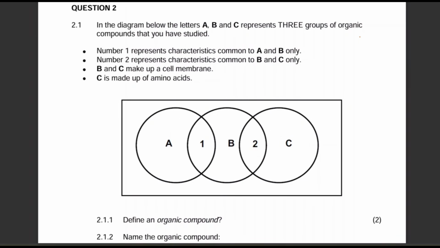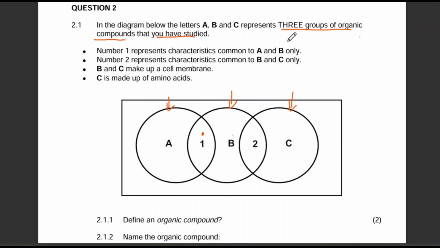So in the diagram below, the letters A, B, and C represent three groups of organic compounds that you have studied. Then they tell us that number one represents common characteristics to A and B. So there's an integration here, right? So one here represents a characteristic that is common to both A and B. And at this point, we still don't know which organic group A is and which organic group B is.